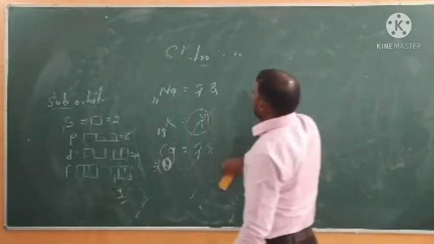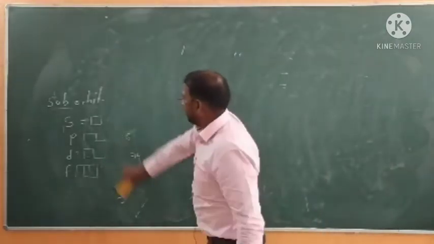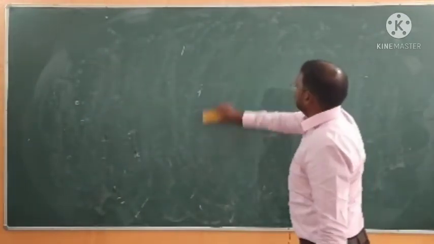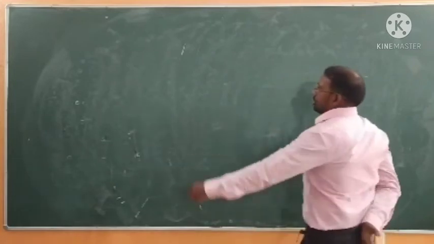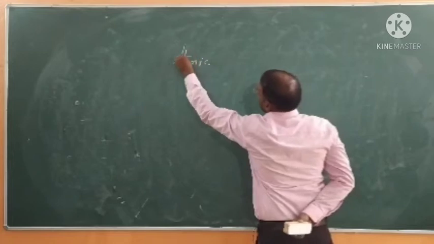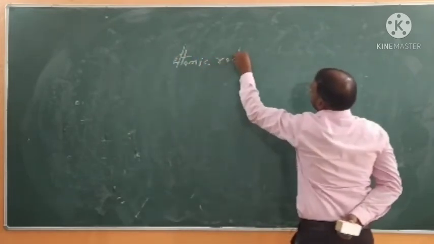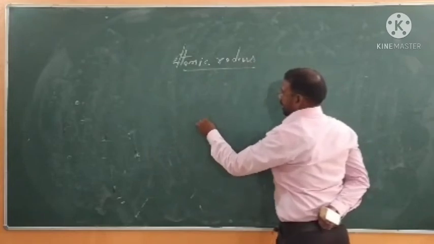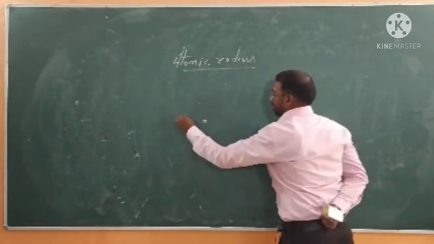Now the next topic given in your book is atomic radius. So what is atomic radius? We know that electrons are revolving around the nucleus.